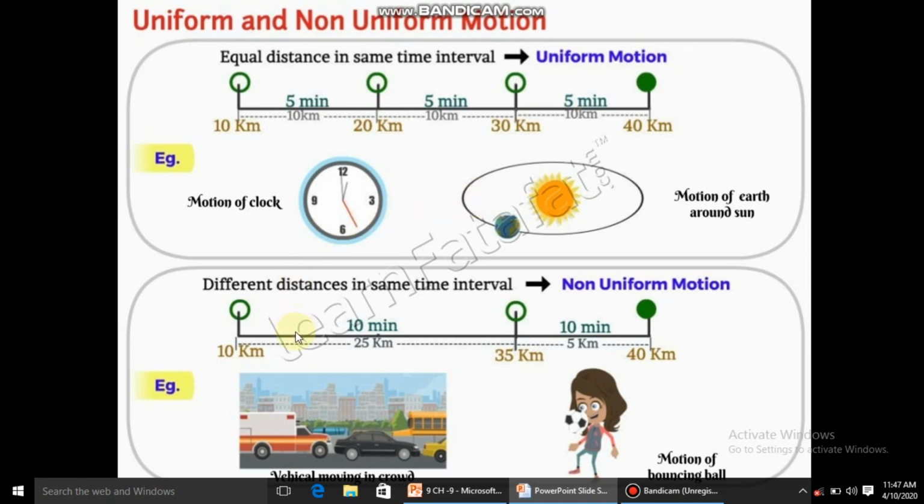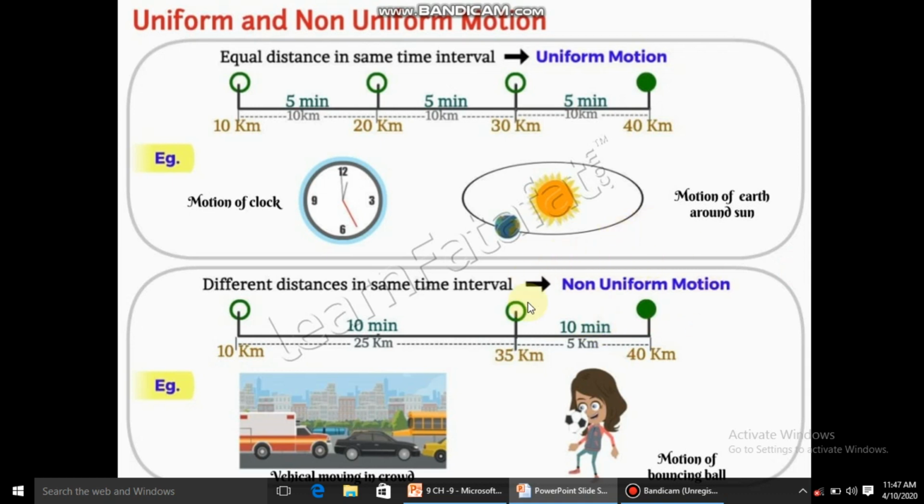But in case of non-uniform motion, different distance is covered in the same interval of time or vice versa. Vice versa means same distance हो but different time interval हो, तो that type of motion is called as non-uniform motion, means distance and time same नहीं रहता.